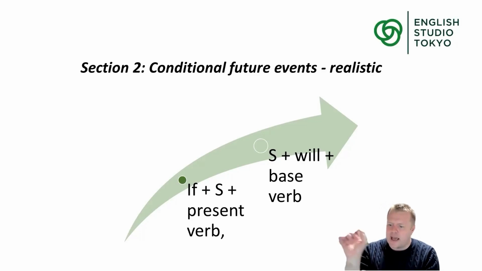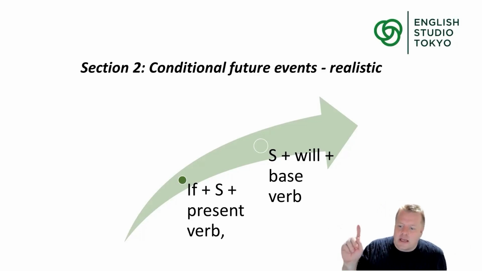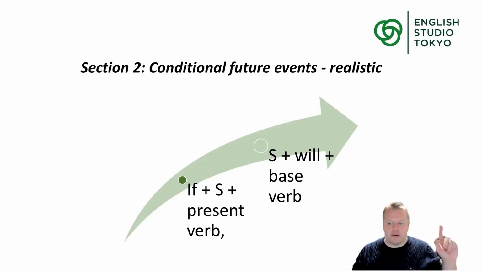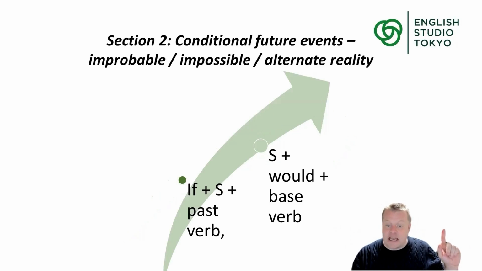Listen to two ways, A and B. A: If the project is successful, everyone will get a big bonus. B: I need to use the past tense. If the project was successful, everyone would get a big bonus. Now, think about the difference there in the strategic communication of that.